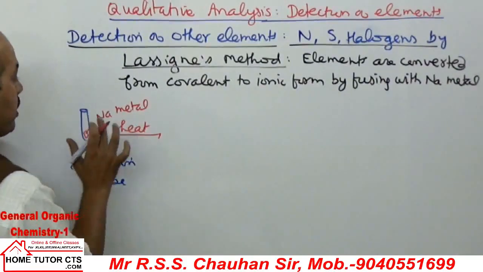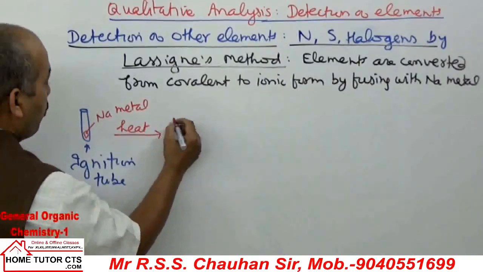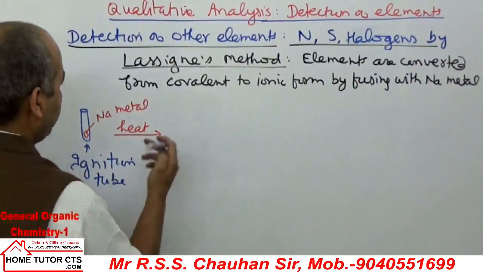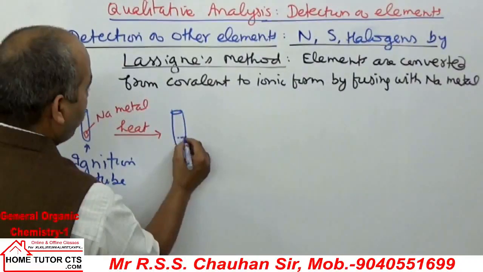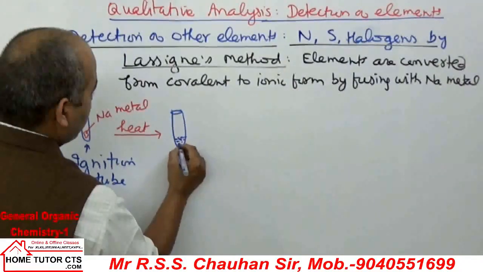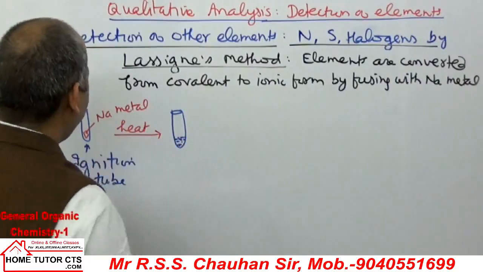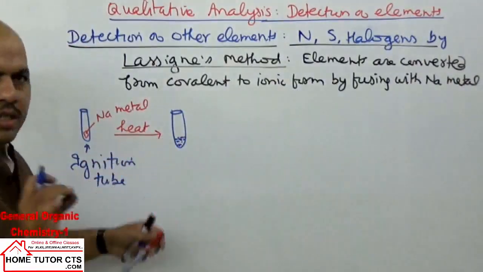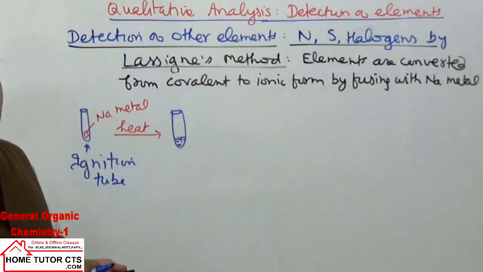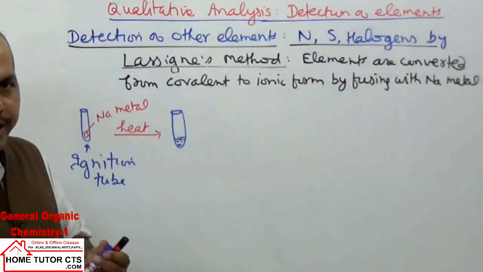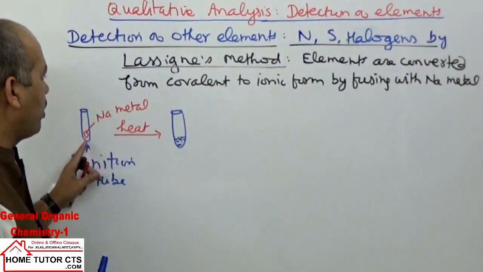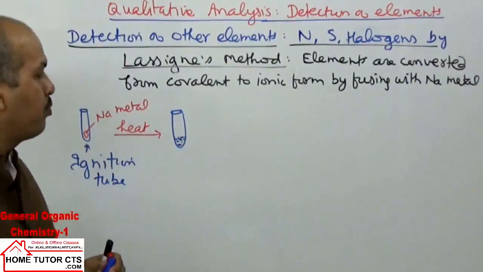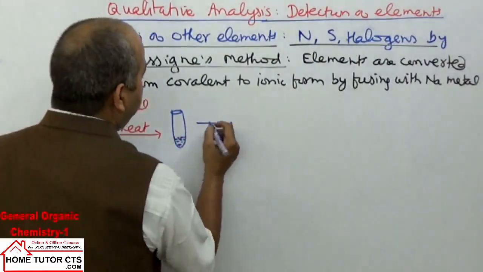On heating, the sodium metal melts. Sodium is a highly reactive metal, so we heat carefully: heat on the flame slightly, take it out, and heat again. So we heat sodium just slightly to melt it.